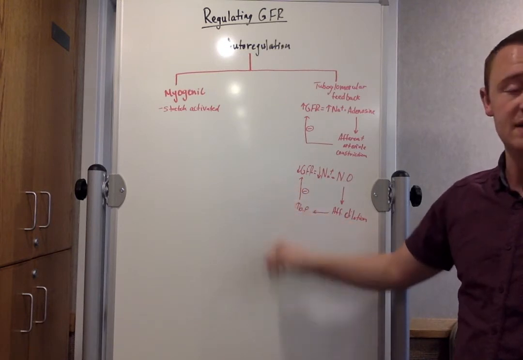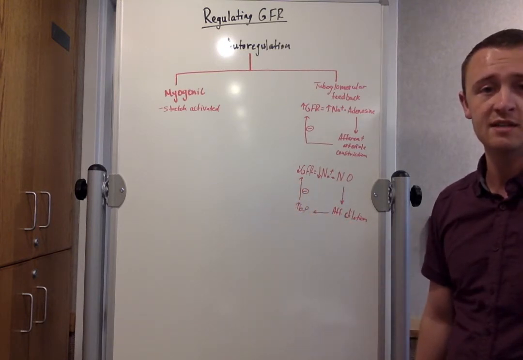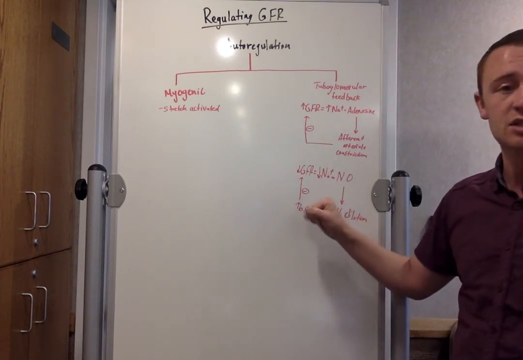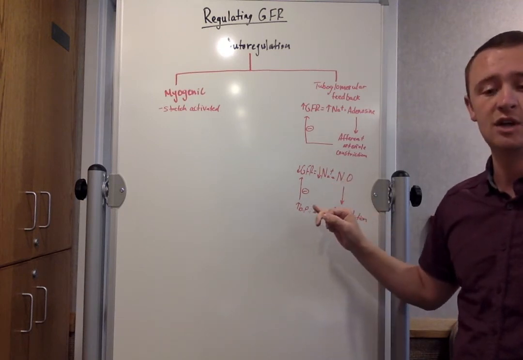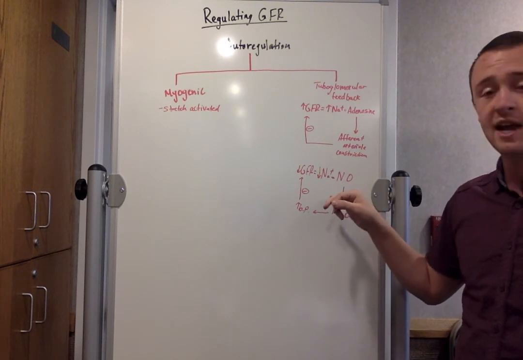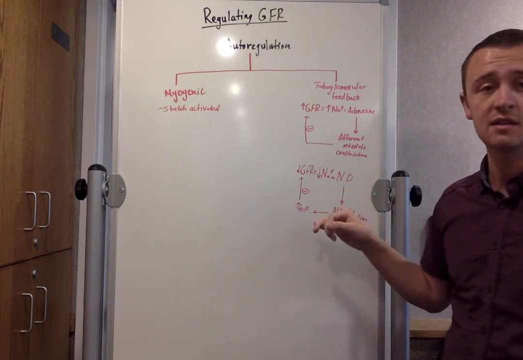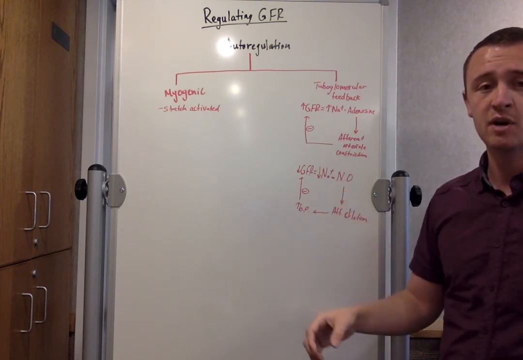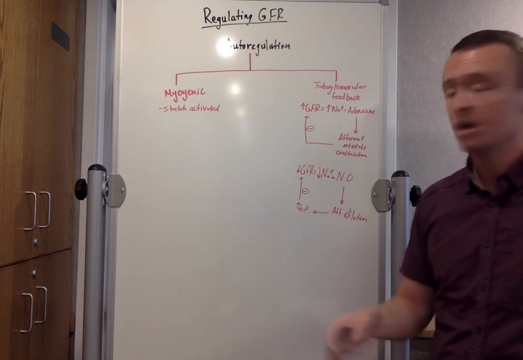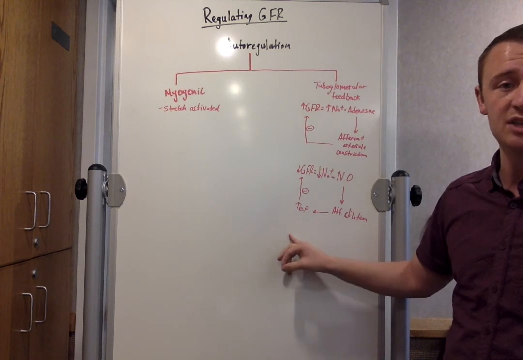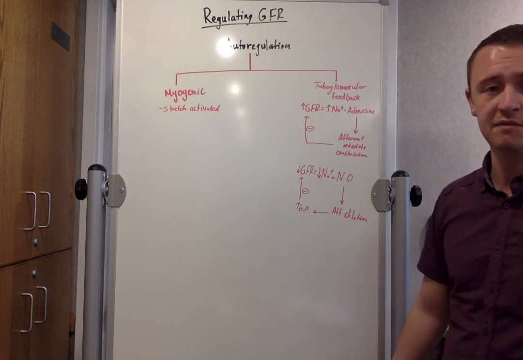It does the opposite if we have a decreased GFR. If the macula densa cells sense a decrease in sodium passing by, then our system releases nitric oxide. And when we release nitric oxide, it causes afferent dilation. And if you remember, afferent dilation increases the amount of blood passing into the glomerulus, which effectively increases blood pressure, and again, we have our negative feedback system.